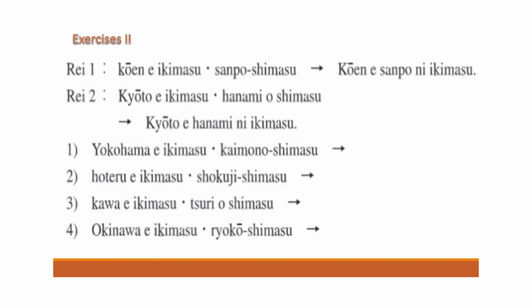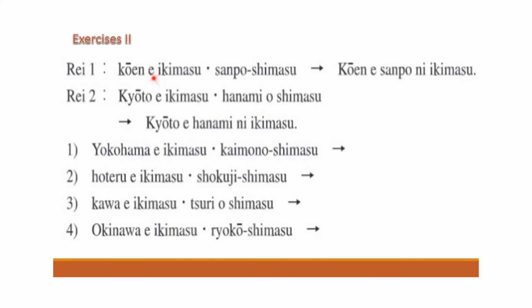Yes. Now we have the second exercise. Here two hints are given, and we have to make a sentence. It also shows the objective to visit some place. Koen is park. Koen e ikimasu. Sampo shimasu. These are the two sentences, I mean two things which have two verbs. So going to koen, doing sampo. So two things are there, and we merge them in one sentence which shows the things clearly.